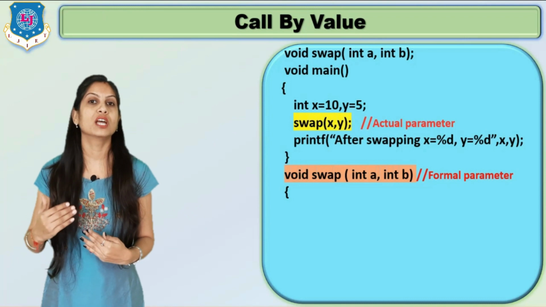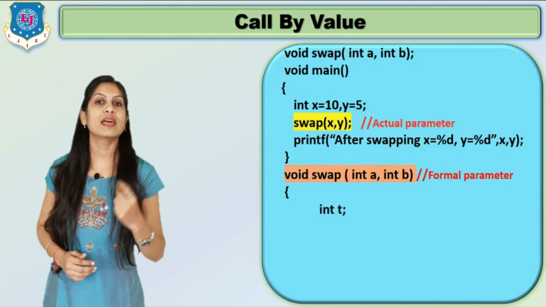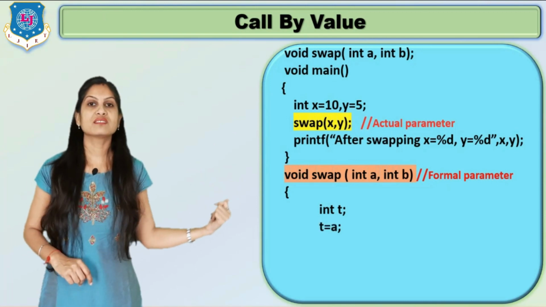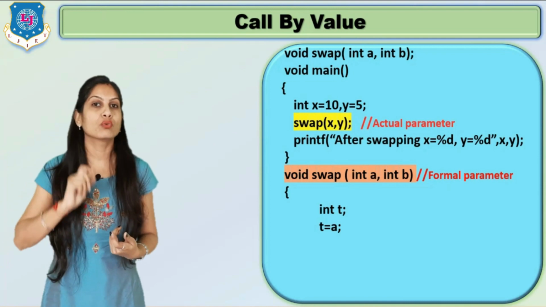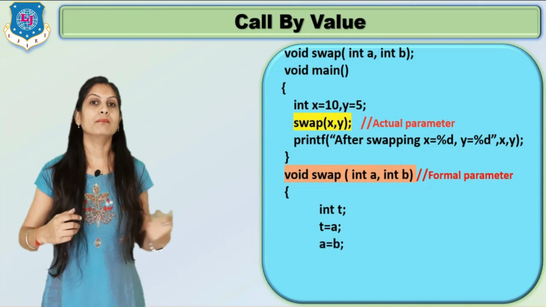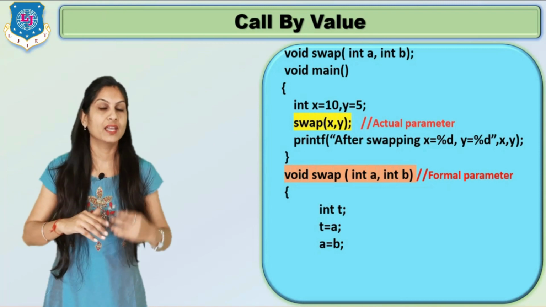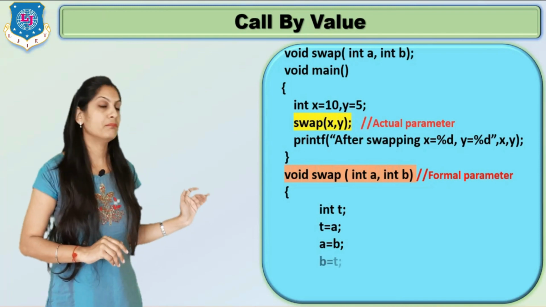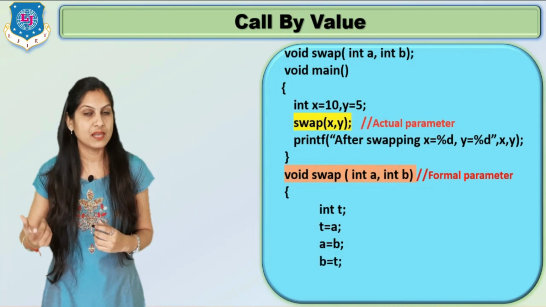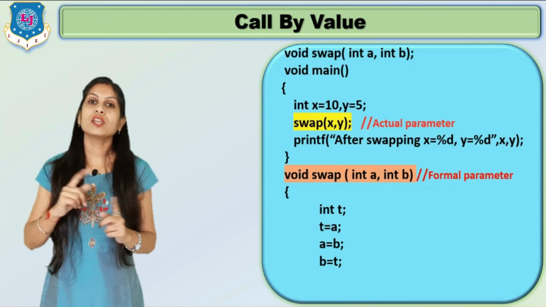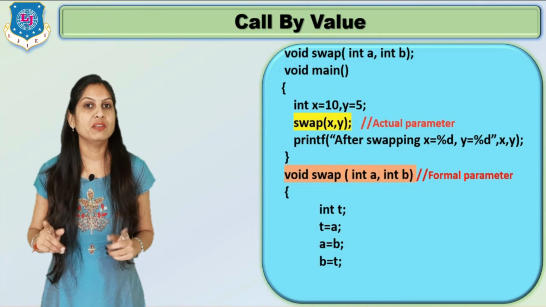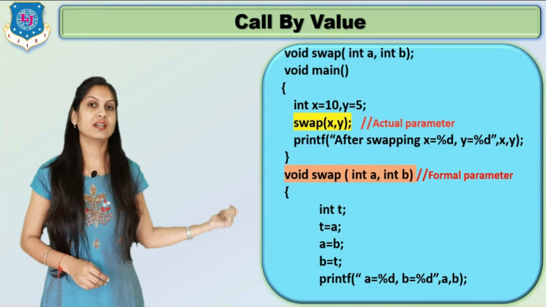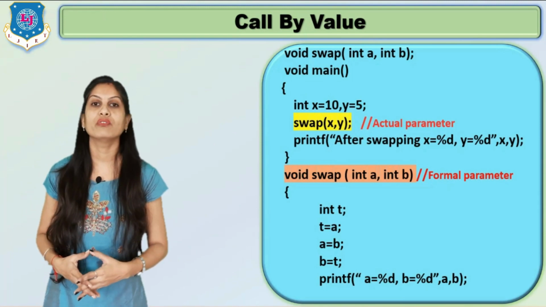Inside the curly brackets we put the logic for swapping. Here a third variable is needed to swap. So write integer t, and t equals a, meaning the a value 10 will now be stored in t. Then a equals b, meaning the b value 5 will be stored in a. So our a value changes from 10 to 5. And then b equals t, meaning now b becomes 10 because t is 10. Clear? So you can see the values of a and b are swapped, and we print them using the printf function: a equals %d, b equals %d, with the values of a and b.